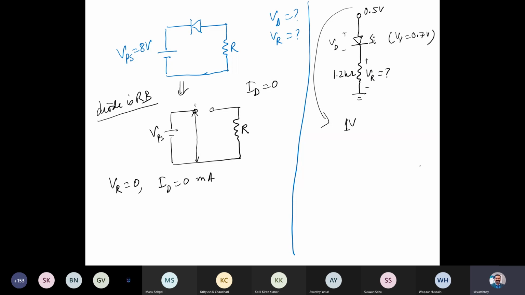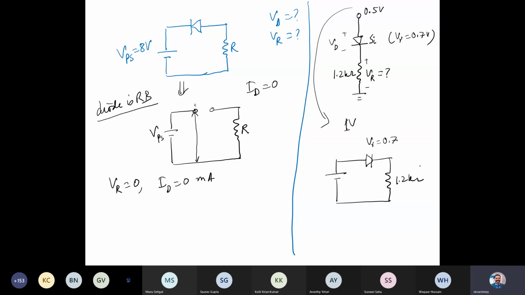Can you explain again when we take 1 volt? When you take 1 volt, the diode is on, right? When we take 1 volt, the diode is on. So it's the same circuit. This is 1.2 kilo ohm, and V gamma is 0.7.